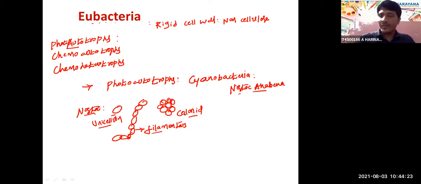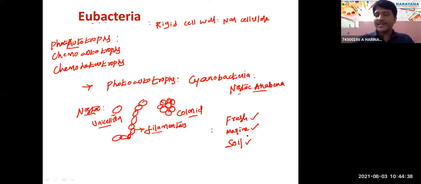Cyanobacteria like Nostoc are present in fresh water, marine water, as well as in soil, a terrestrial habitat. Examples of photoautotrophs are the cyanobacteria Nostoc and Anabaena, which may be unicellular, filamentous or colonial. Right? So these are about it.